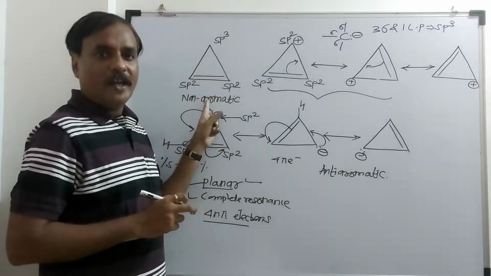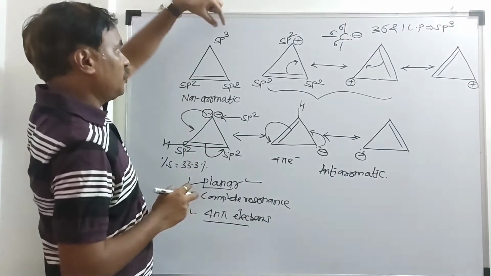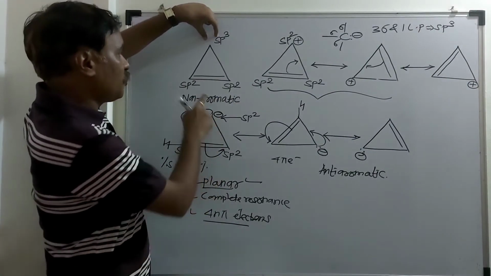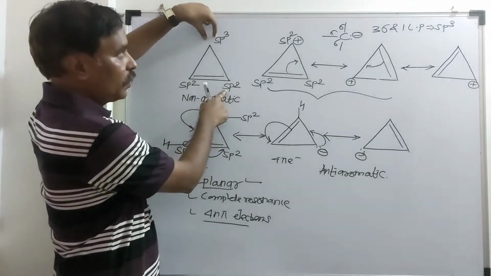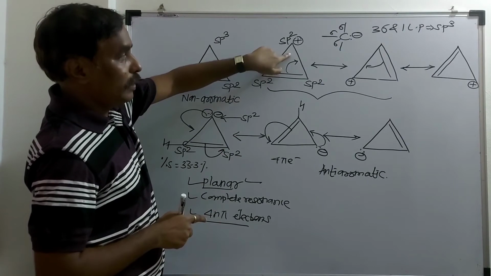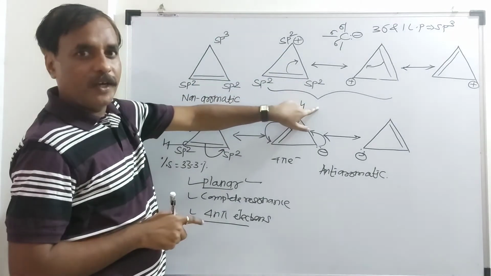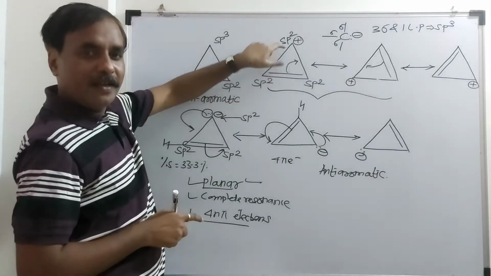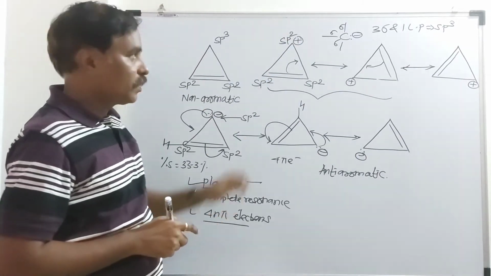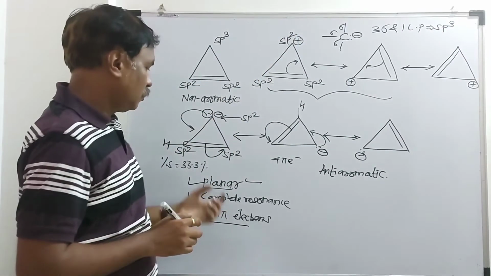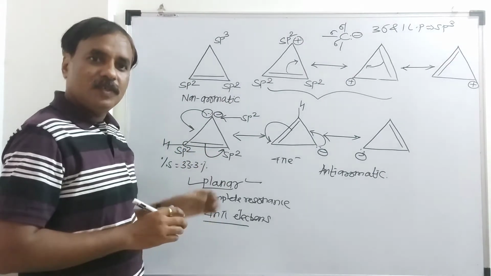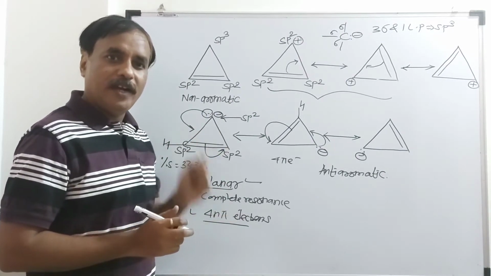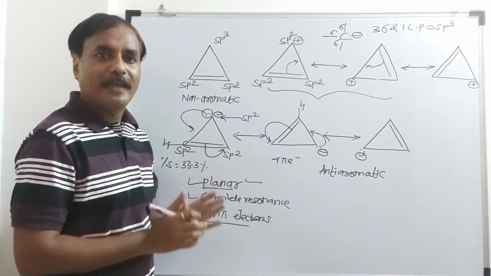Cyclopropene is non-aromatic, because an sp3 hybridized carbon atom is present between two sp2. The cation of this is aromatic. It obeys Huckel's rule. It is planar, and there is a complete resonance, so this is aromatic. The anion of this is planar. There is a complete resonance, but it does not obey Huckel's rule.